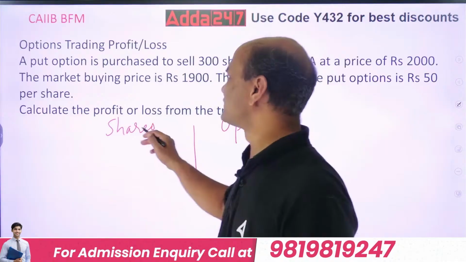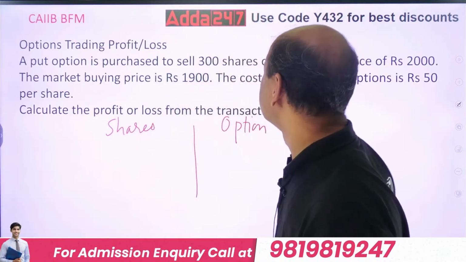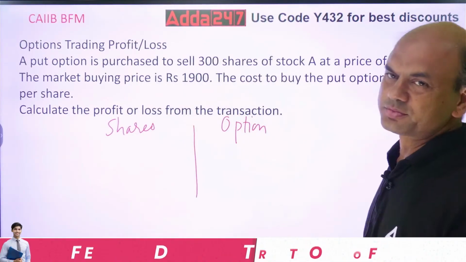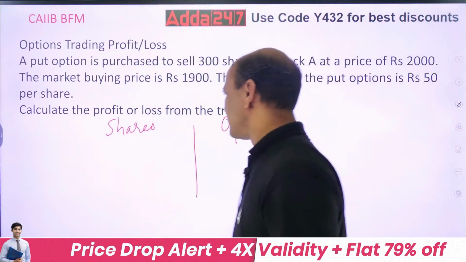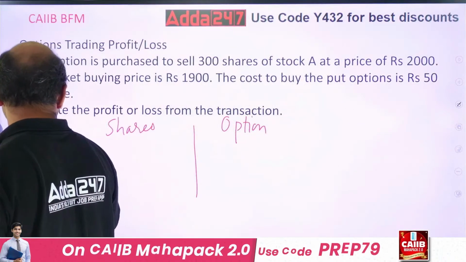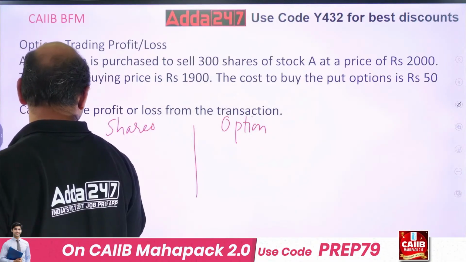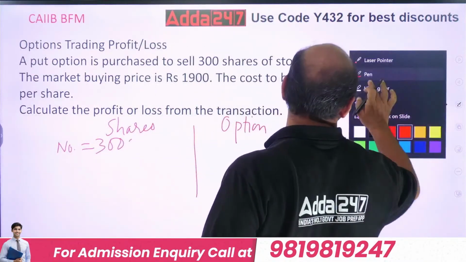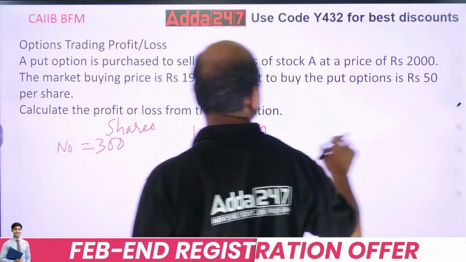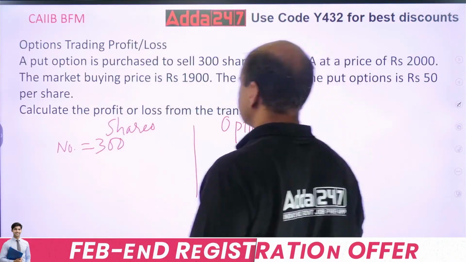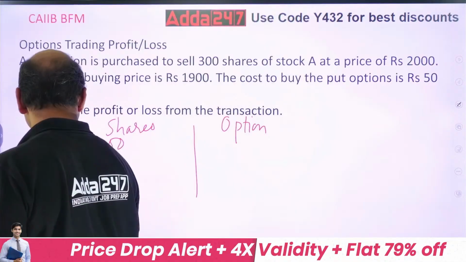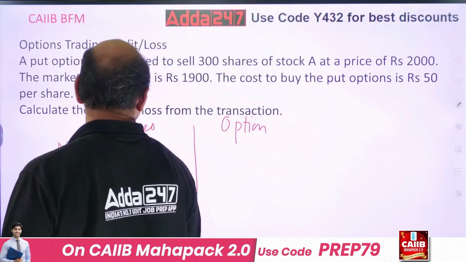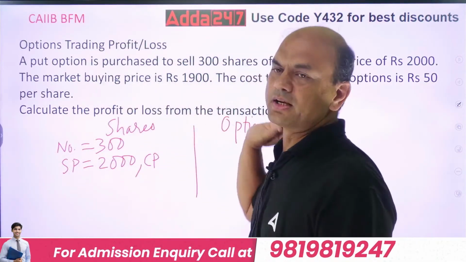So now, first let's solve shares. What is given about shares? See, I have to sell 300 shares at 2000. So my selling price over here is 2000. So let's write this. Number of shares equals 300. What is the selling price? Selling price is 2000. So SP equals 2000. What is the cost price? CP, cost price equals, the market buying price is 1900.